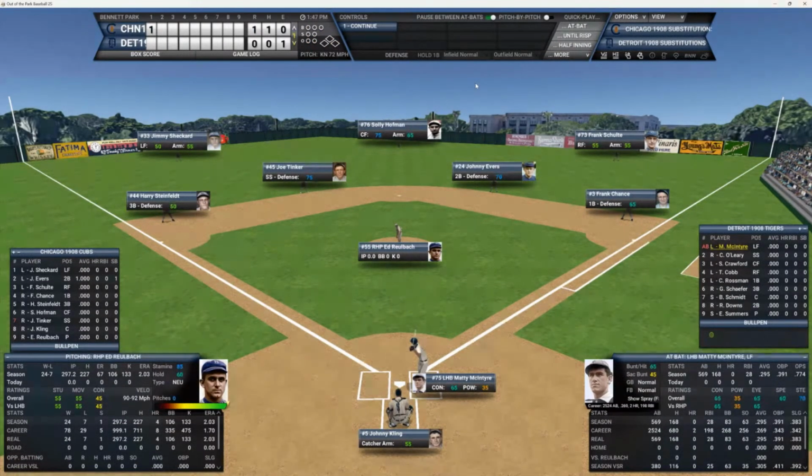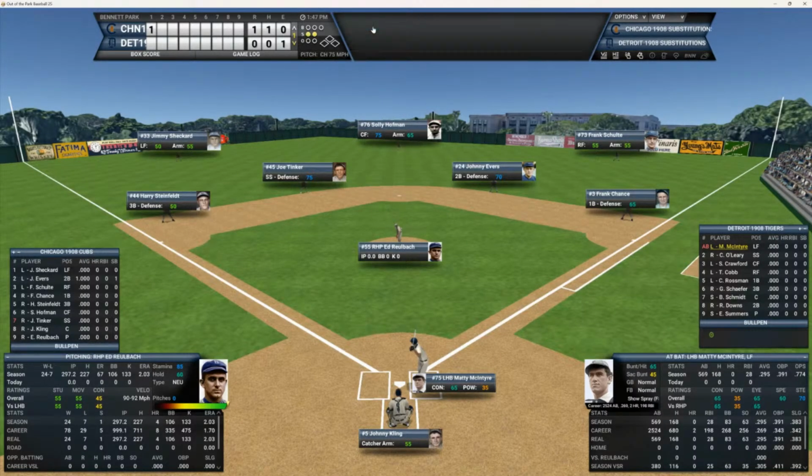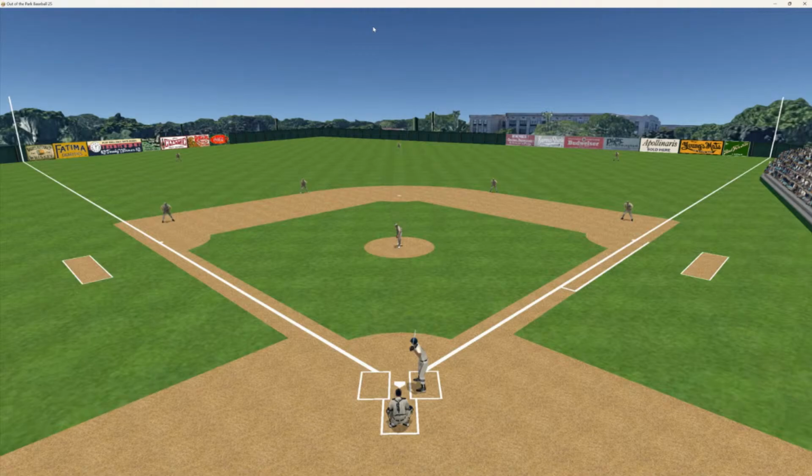Tigers coming to the plate: McIntyre, O'Leary, and Crawford. And Matty McIntyre batted .295 during the regular season. No homers and 28 RBIs. He'll be going up against Ed Reulbach. And Ed was 24-7 with a 2.03 ERA. Here's the pitch to Matty. And the 0-2 count.